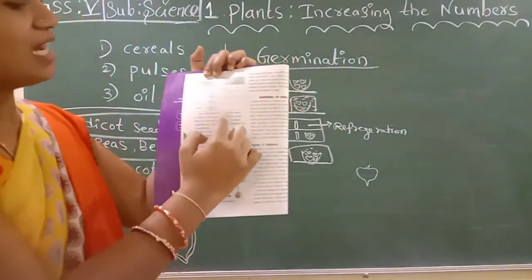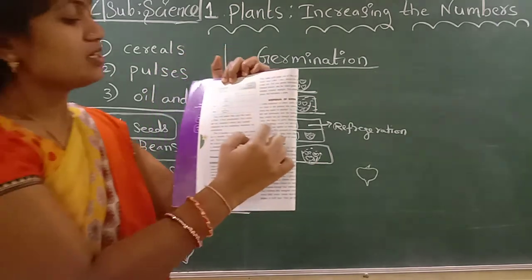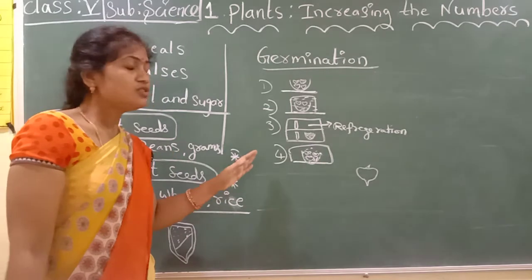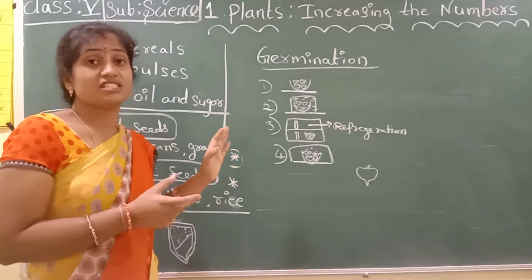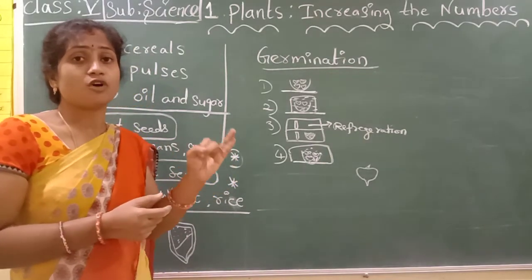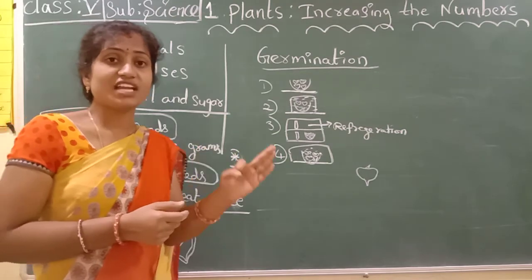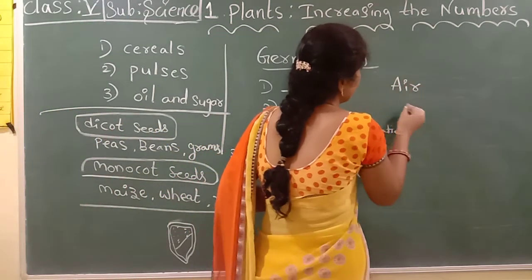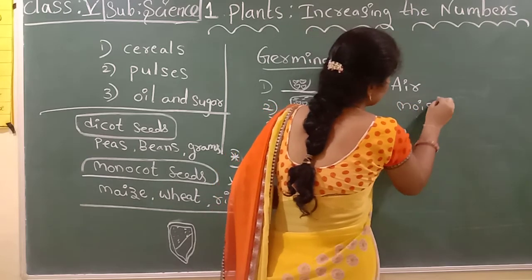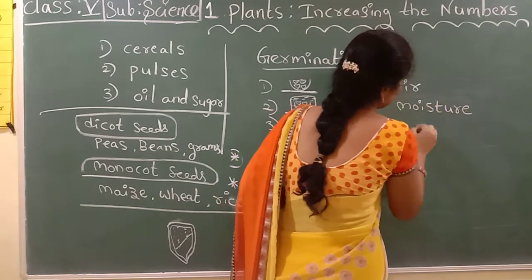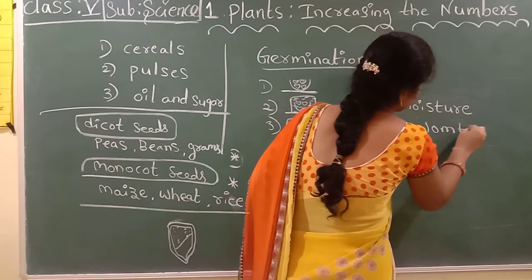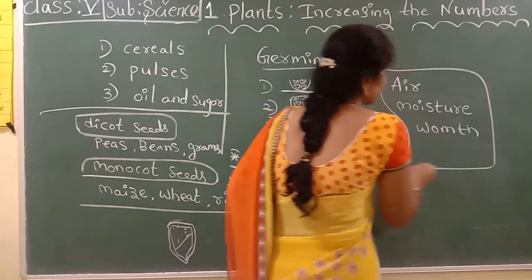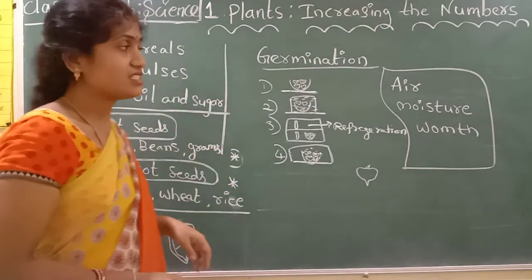This shows that air, moisture and warmth are the conditions necessary for germination. So if germination is to be possible, air, moisture and warmth are the very important points. These are the important conditions to germinate the seeds.